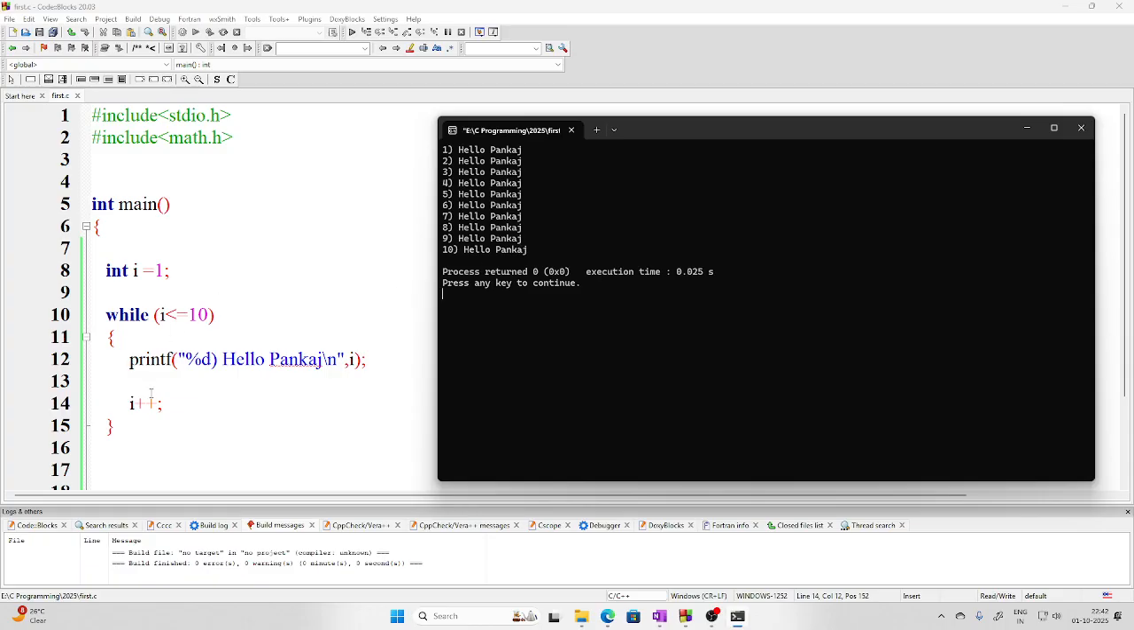Why? Because let's say this is my 10th time. So i is 10 now. When i becomes 10, it is equal to 10, so it satisfies and it will print this statement. Then i will become 11, and it will move back to check whether i is less than or equal to 10, but i is 11. So it will not come to this, it will come out of the loop.